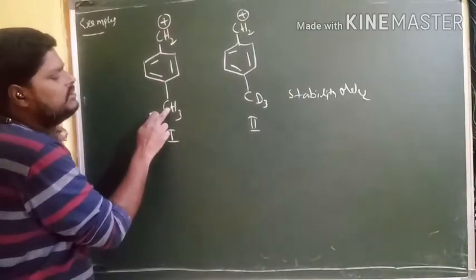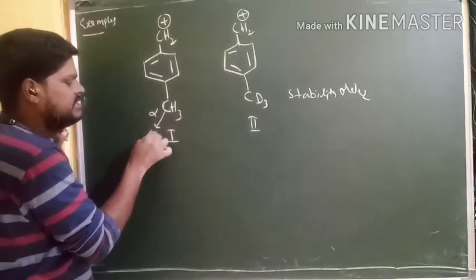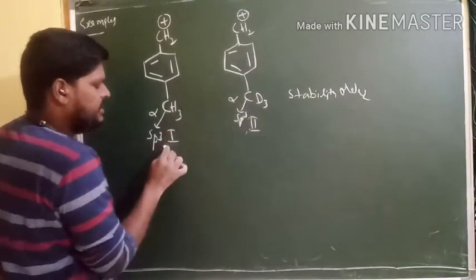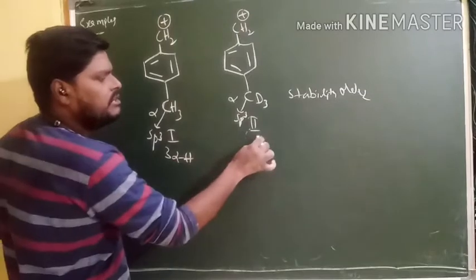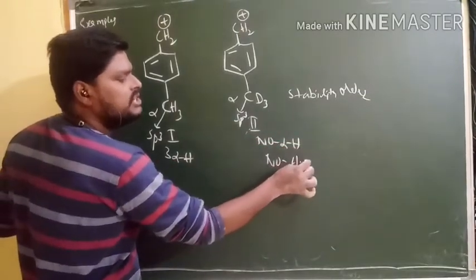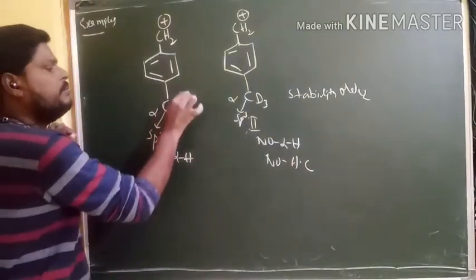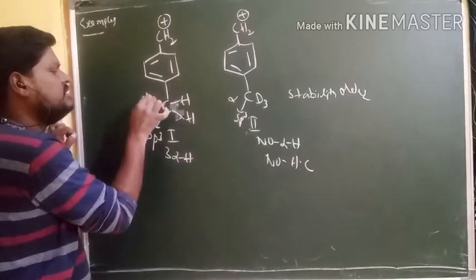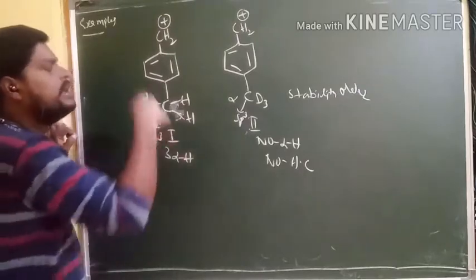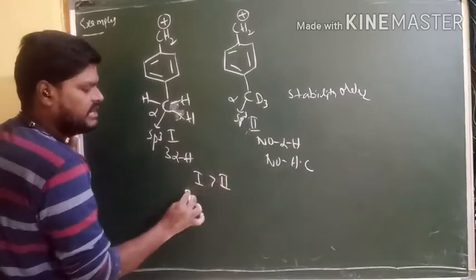So here this carbon acts as alpha carbon and it is sp3 carbon. It is also alpha carbon and sp3 carbon. But here 3 alpha hydrogens, here no alpha hydrogen. That's why here no hyperconjugation. Yes, but these three sigma bonds are in conjugation with the empty orbital to make hyperconjugation. That's why here the first one is more stable than the second one.